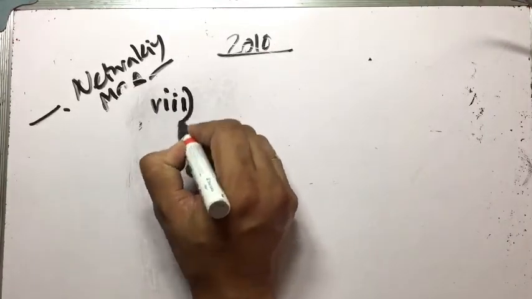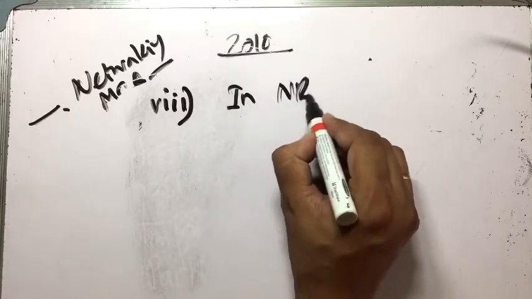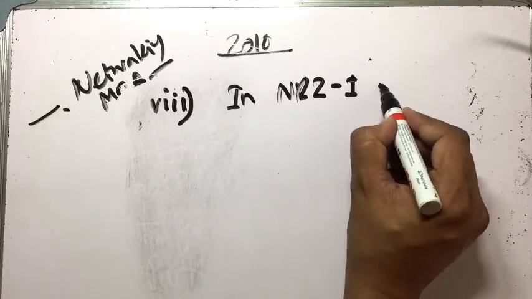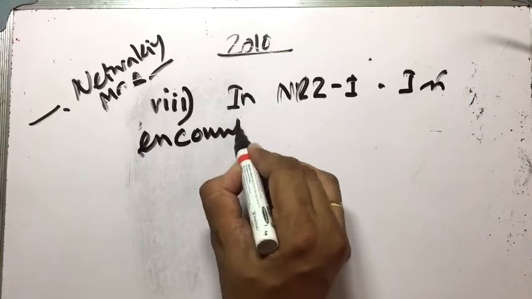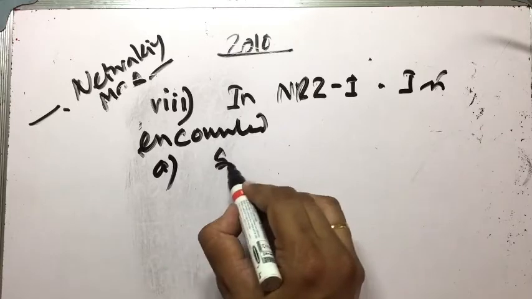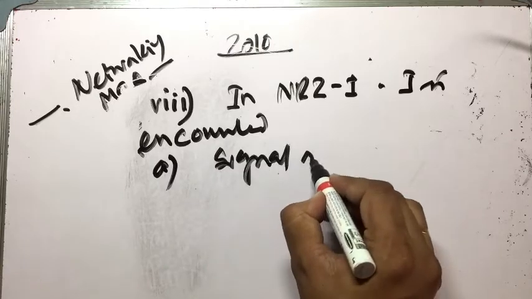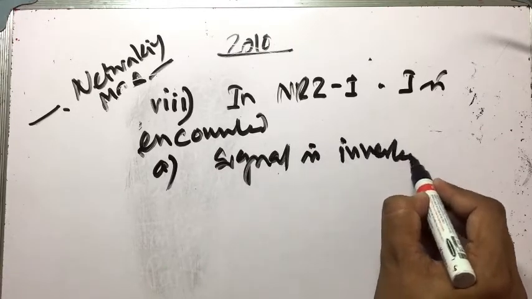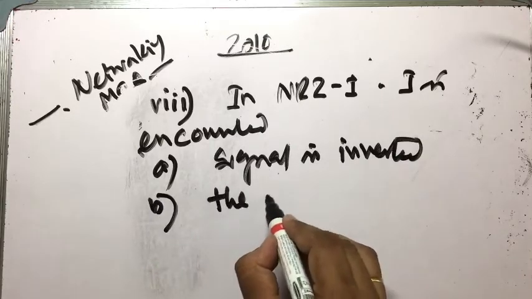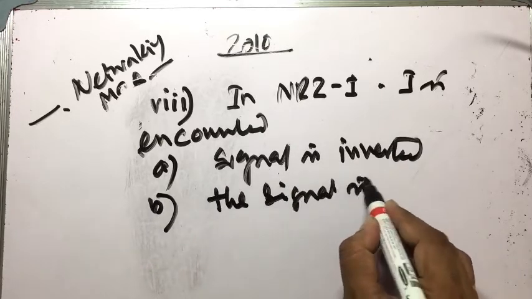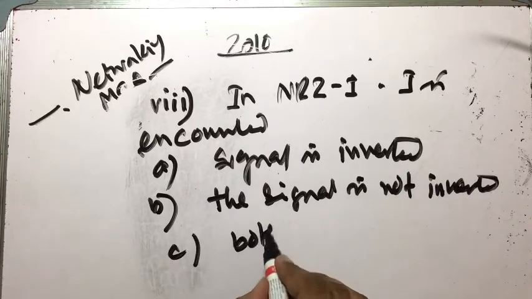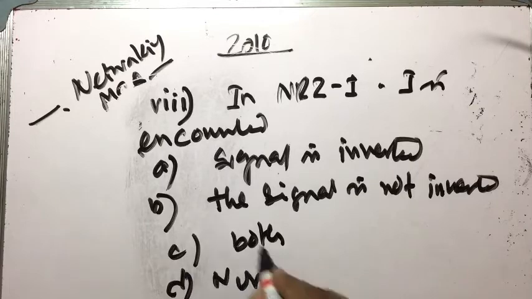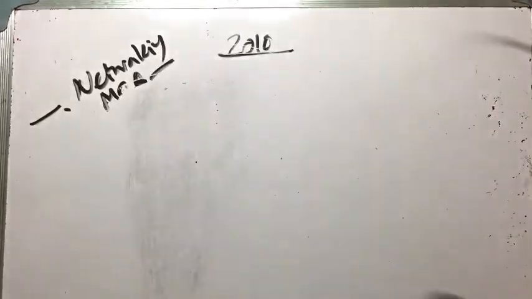Next question is question number 8. In non-return to zero invert, NRZ-I, encoding: option A, the signal is inverted. Option B, the signal is not inverted. Option C, both. Option D, none. Answer is the signal is inverted, I for inverted. This is question number 8.